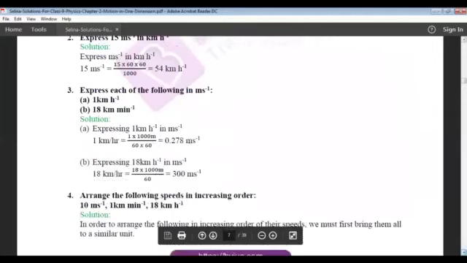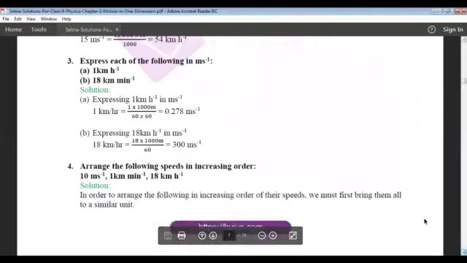Okay, so the third one is: express each of the following in meter per second. This is in kilometer per hour. First one is 1 kilometer per hour. Kilometer is 1000 per hour divided by 60 into 60. So it is nothing but 0.278 meter per second.